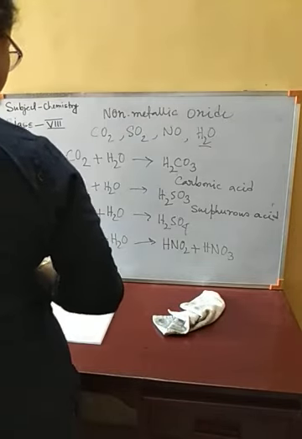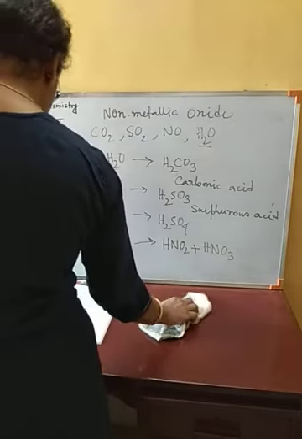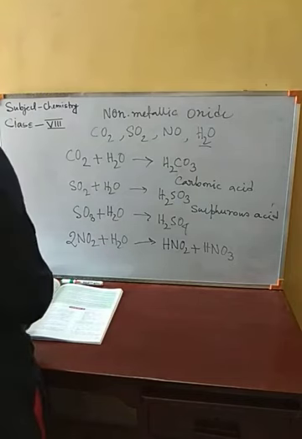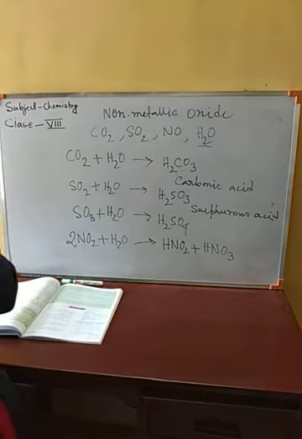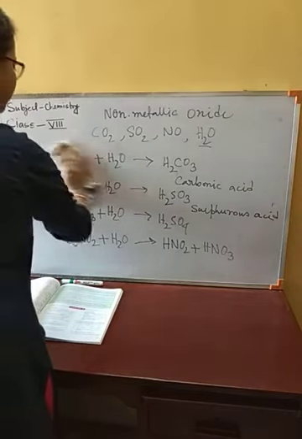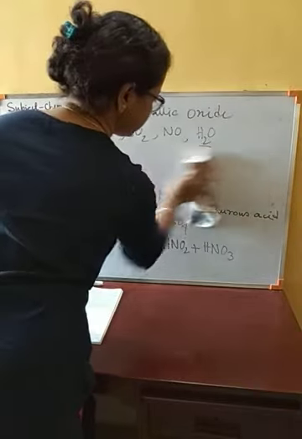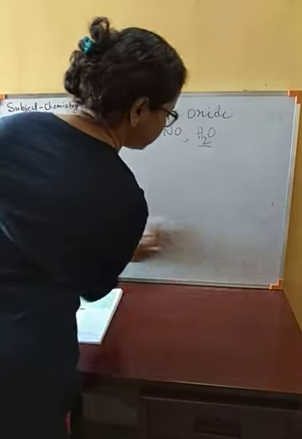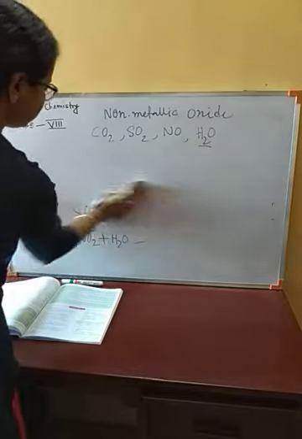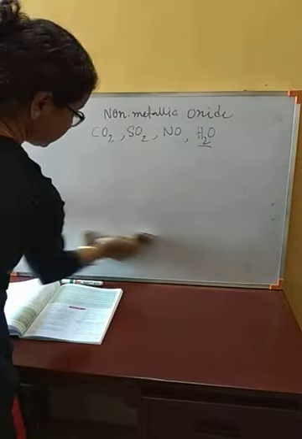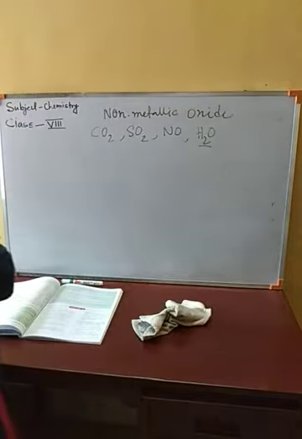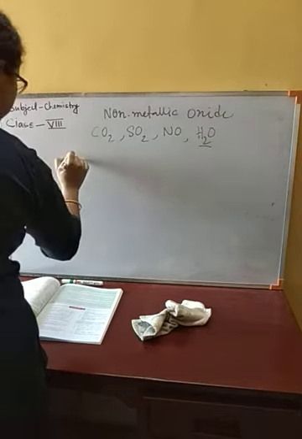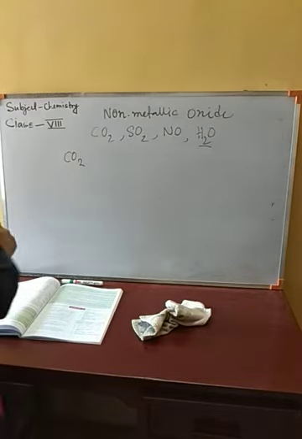This is, I think, clear for the non-metallic oxides. Now, as these are acidic in nature, they will react with base. We are talking about acidic oxide, CO2.